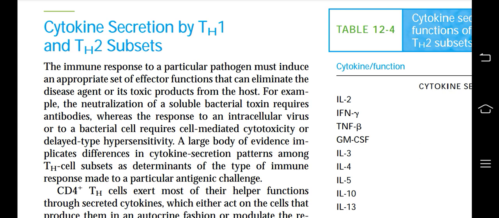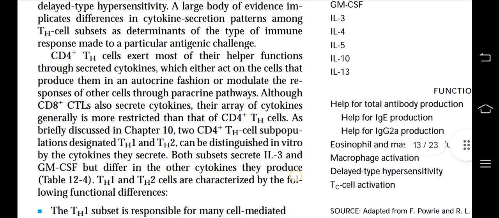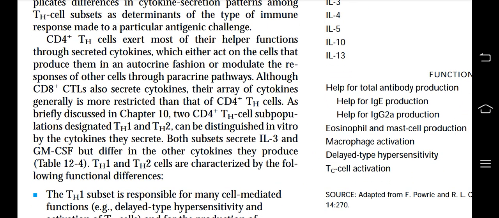A large body of evidence implies differences in cytokine secretion patterns among T cell subsets, and these patterns act as determinants of the type of immune response made to a particular antigenic challenge. CD4 plus TH cells exert most of their helper functions through secreted cytokines, which either act on the cells that produce them in an autocrine fashion or modulate the responses of other cells through paracrine pathways. Although CD8 plus TCTLs also secrete cytokines, their array of cytokines generally is more restricted than that of CD4 plus TH cells.